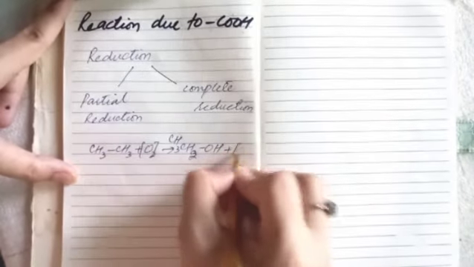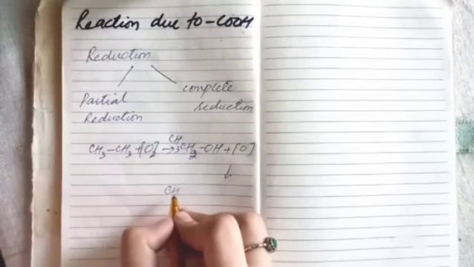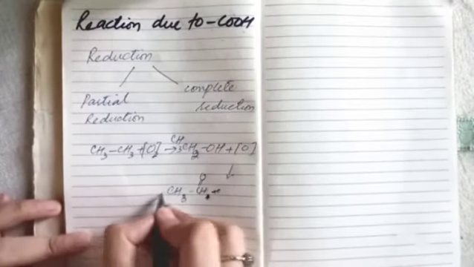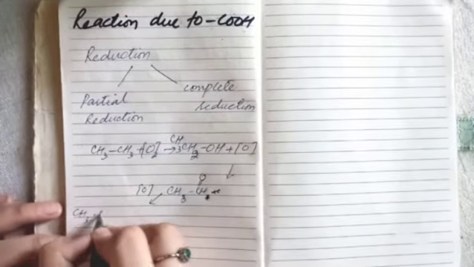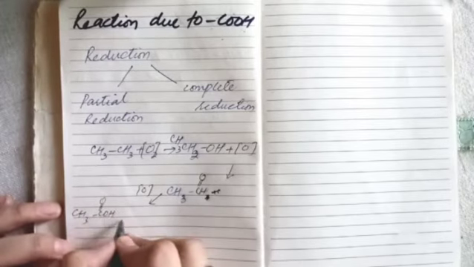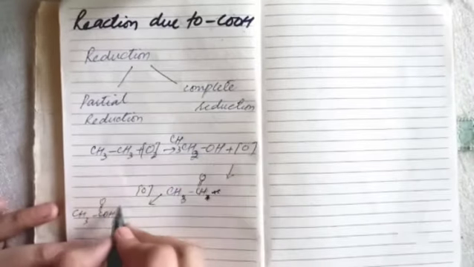Alcohol upon oxidation gives aldehyde, aldehydes upon oxidation give carboxylic acid, CH3 C double bond OOH. So this was the chain of oxidation.